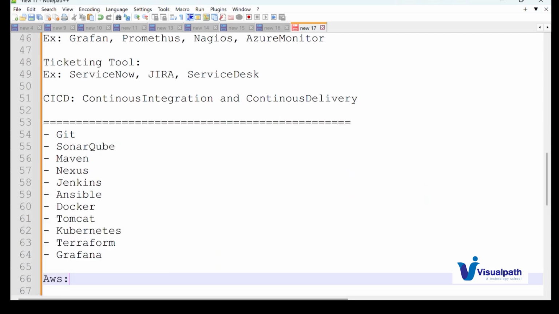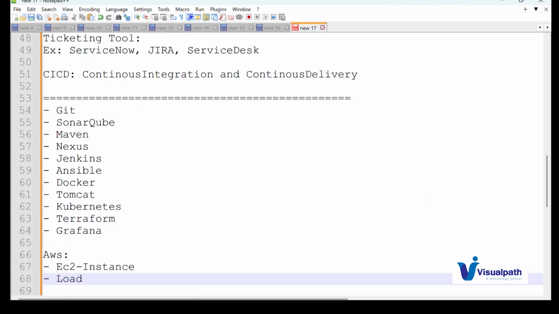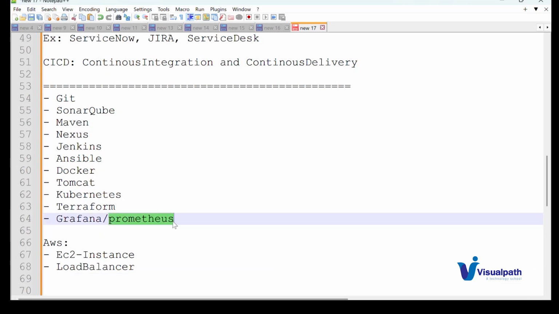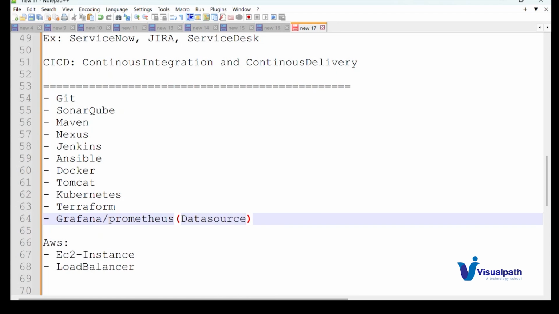When it comes to AWS, guys, we'll be teaching EC2 instances and load balancers. Are Grafana and Prometheus both the same software? Basically, from Prometheus we get the data to Grafana. There is a node exporter agent, and that agent is responsible for flushing the metrics to Prometheus. But Prometheus does not have a good UI, so we will use Prometheus as a data source and visualize it in Grafana. Without Prometheus, we cannot use Grafana.